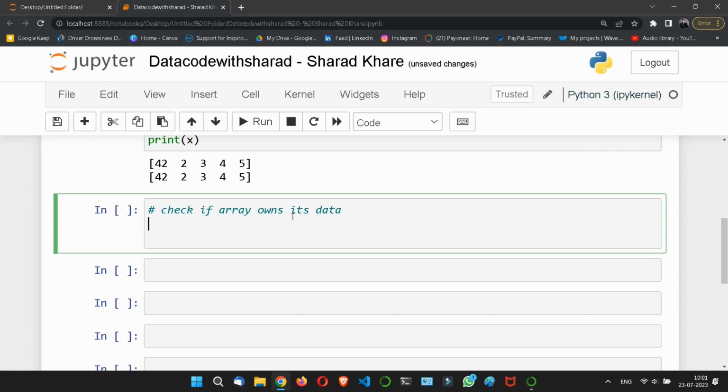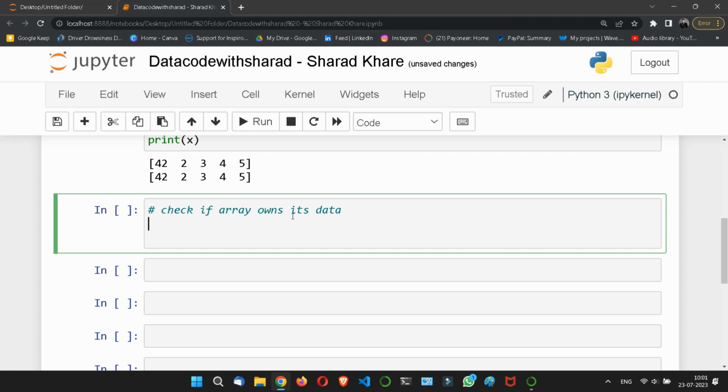Look, copies own the data. You have seen this in copy, right? And view does not own the data. But how can we check this? Look, every NumPy array has an attribute called base, and that returns None if the array owns the data.